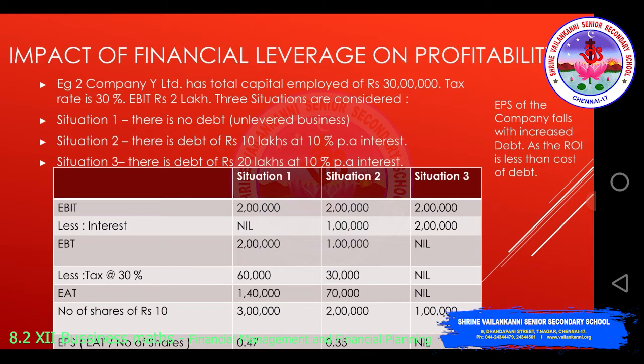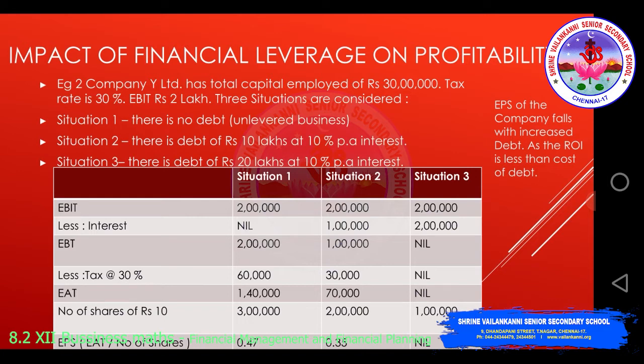Then EPS will be EAT divided by number of shares, which is 0.47. Then situation 2, there is a debt of 10 lakhs at 10% per annum interest. 2 lakhs less interest 1 lakh, because 10 lakhs into 10% would be 1 lakh. EBT is 1 lakh. Tax rate is 30%, so 30,000 gone. EAT is 70,000. Then number of shares of rupees 10 is 2 lakhs. So EPS is EAT divided by number of shares, 0.35.